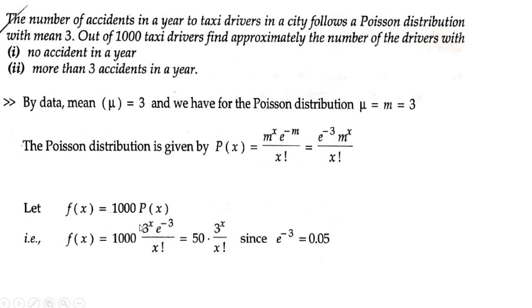So find what is e to the power minus 3 multiplied with the 1000. So e to the power minus 3 is 0.05. So 0.05 into 1000 is 50. So f of x is equal to 50 into 3 to the power x by x factorial.